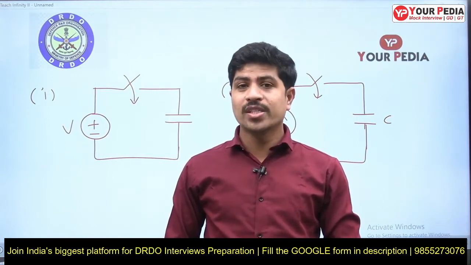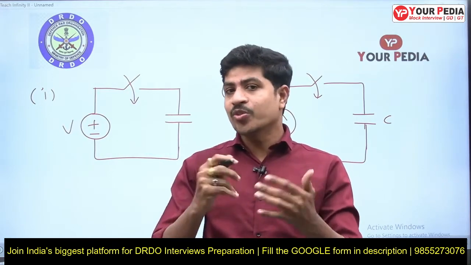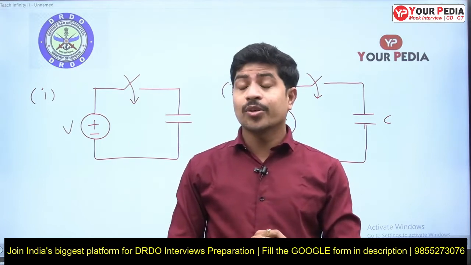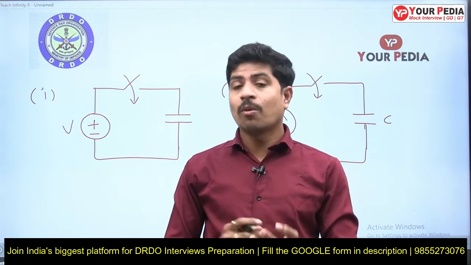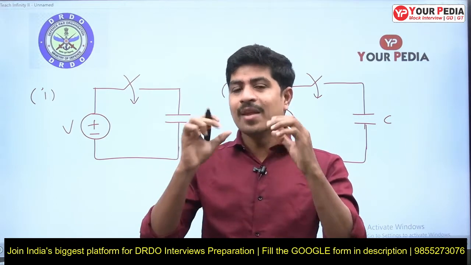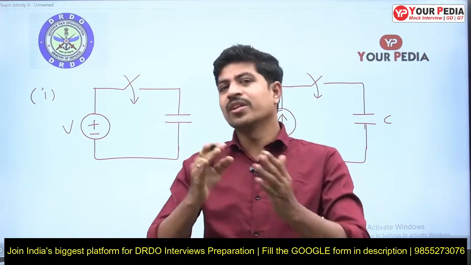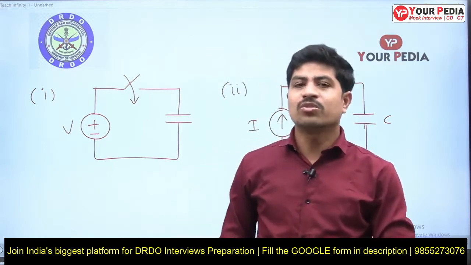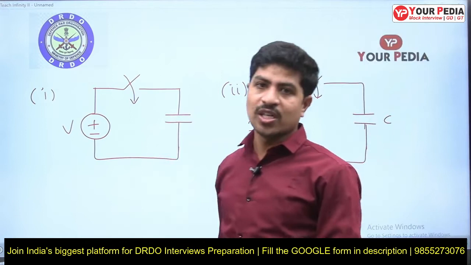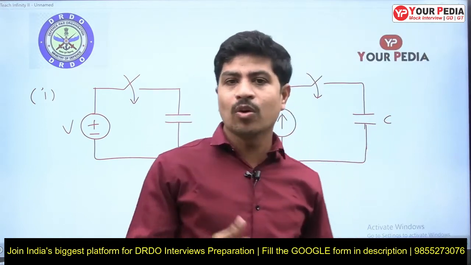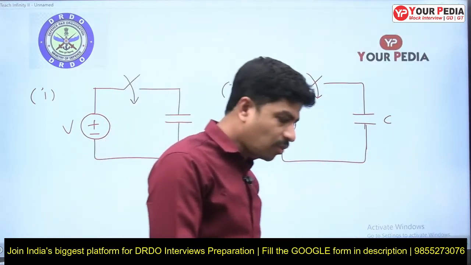Today I am going to discuss famous circuits in interviews. These are the circuits asked previously many times in many interviews. A combination of sources and elements, different sources with different elements. These two are the most commonly asked circuits in interviews, especially BARC, ISRO and DRDO interviews. Many times these questions were asked.